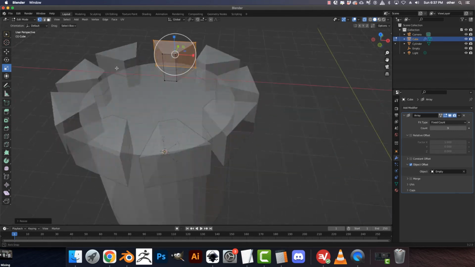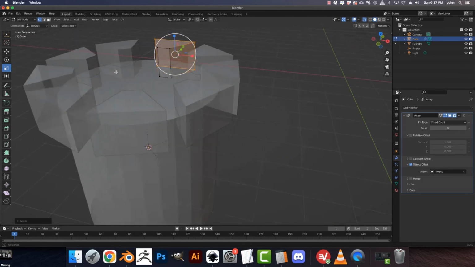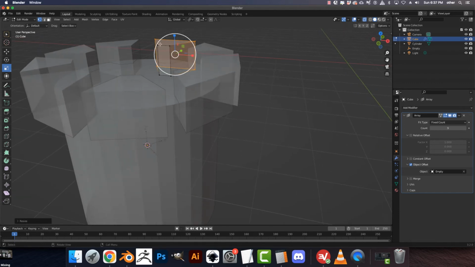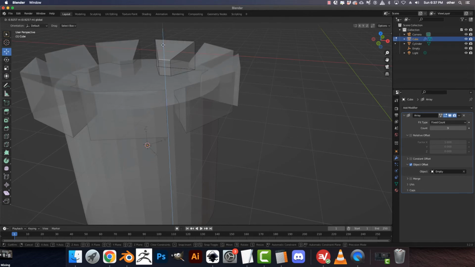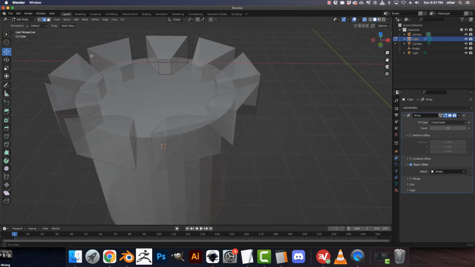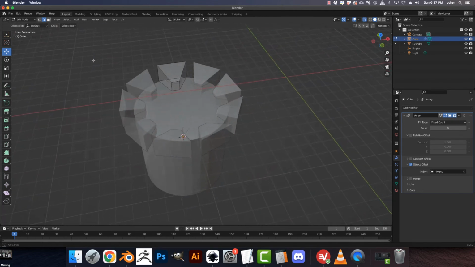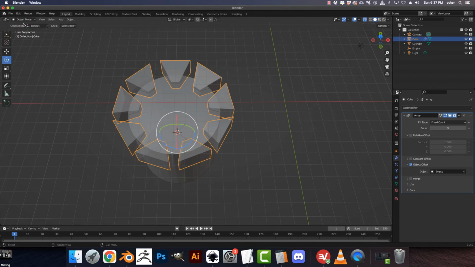So you can come up with a million cool shapes. Just like that. And then when you go back in object mode, there they are.